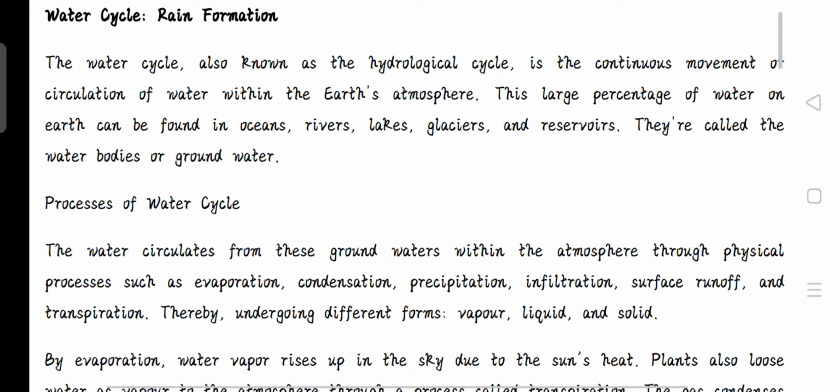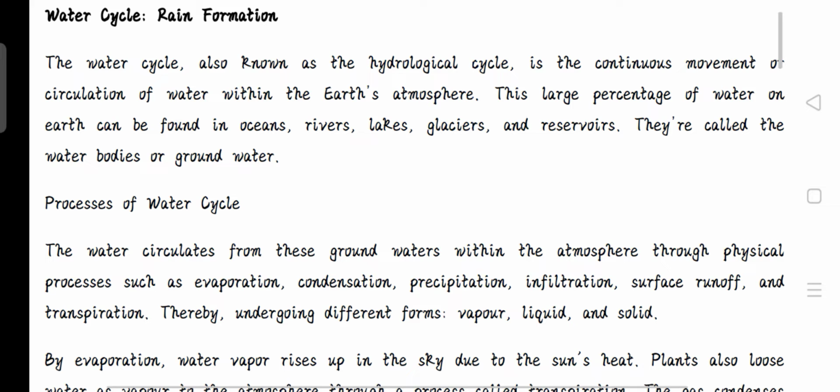I'm Margaret. Last time we talked about rainfall and how it produces lightning and thunder. However, we didn't talk about rainfall and how it is formed. So that brings us to today's topic, and it's titled water cycle, which means rain formation. So what is water cycle?